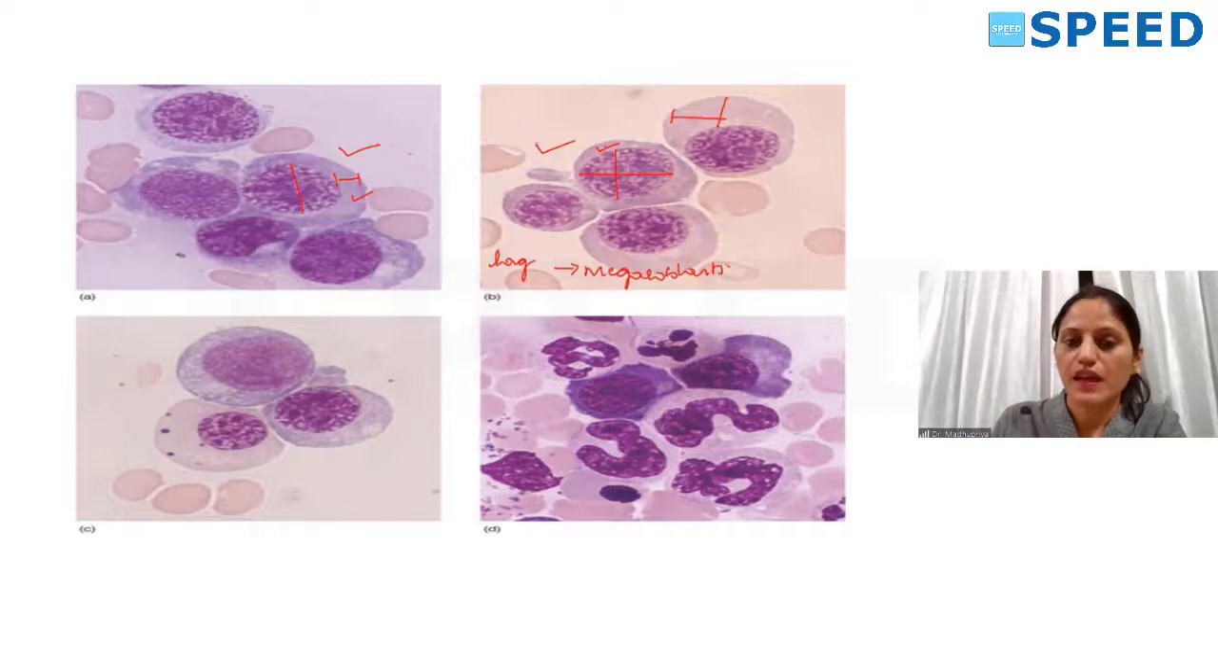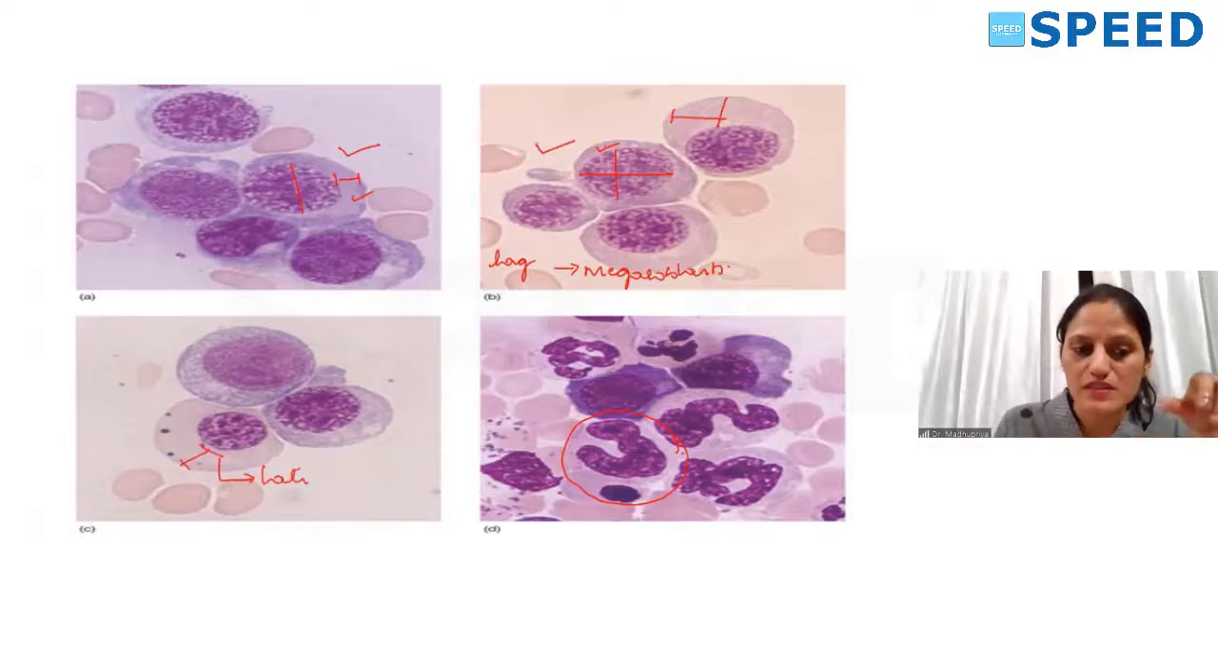And these are giant band forms. This is a late erythroblast, completely hemoglobinized, but see the nucleus and the chromatin, it is still open. I want you to remember this image and this image. These are giant band forms.